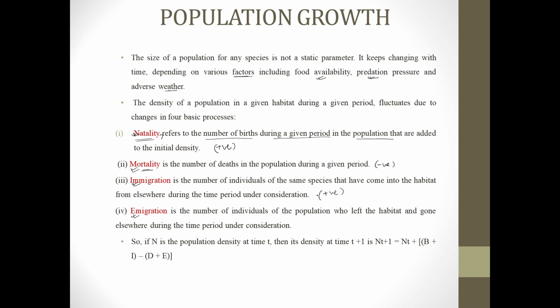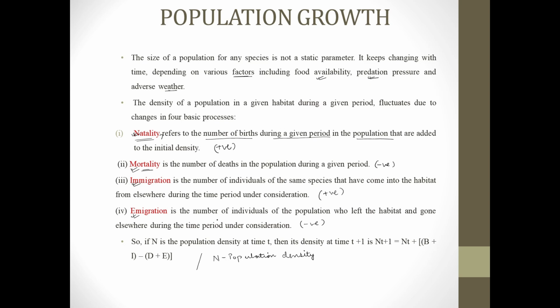Whereas emigration is the number of individuals of a population who have left the habitat and gone somewhere else during a given period of time. So its effect is that it will decrease the population growth. So we can say it has a negative impact.